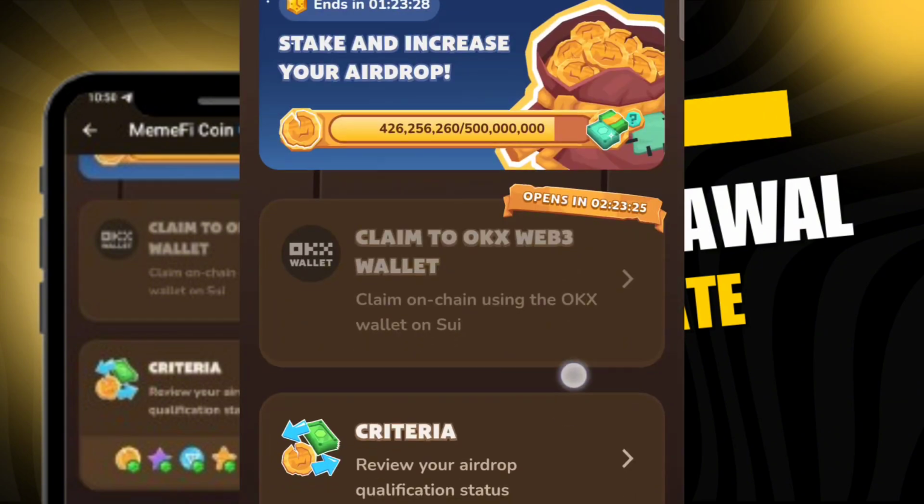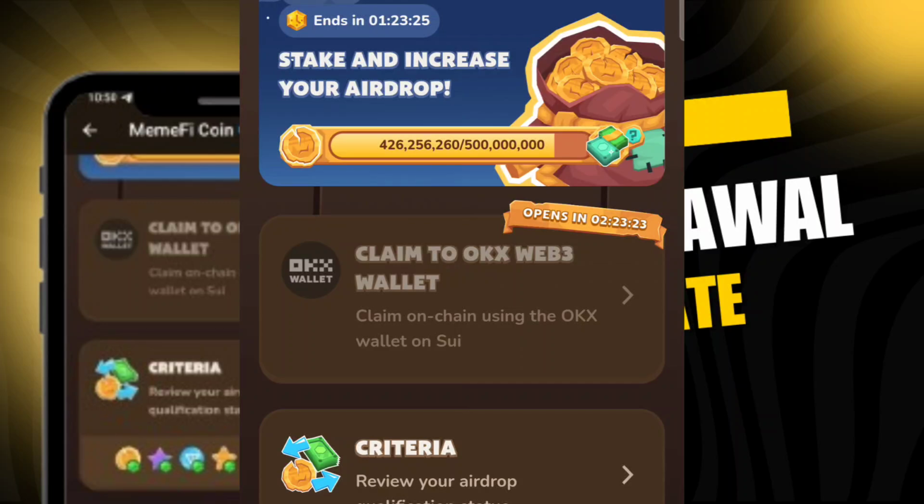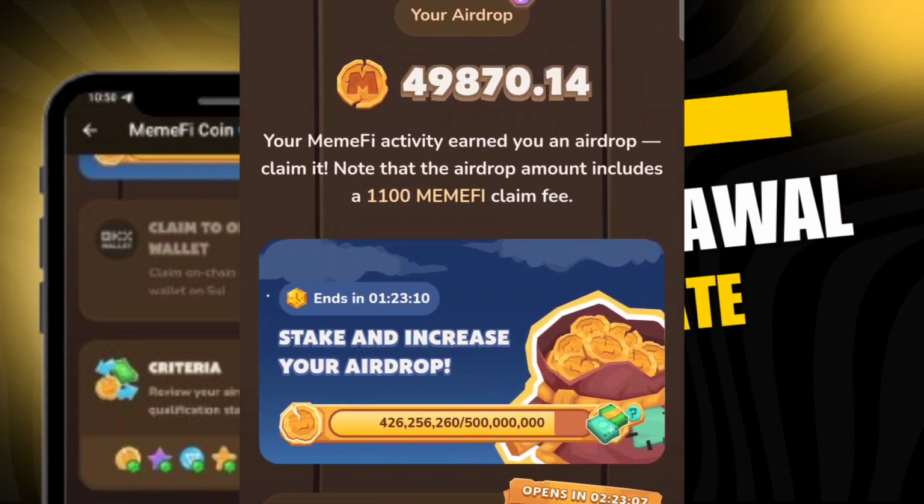So look at this place. This is the claim to OKX Web3 wallet. In less than 3 hours now, this option will be activated, so you'll be able to claim here into your Web3 wallet. Hope you get that. Here they talk about the claiming fee that has been covered, which they've deducted from your earnings. So for you to claim from the MemeFi app to your Web3 wallet, the claiming fee has been covered. Hope that one is settled.